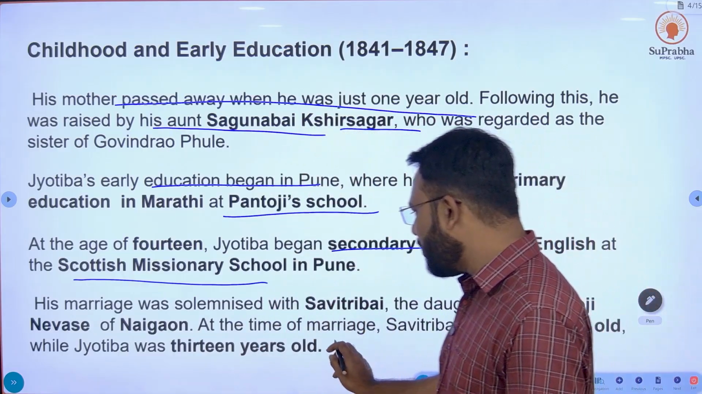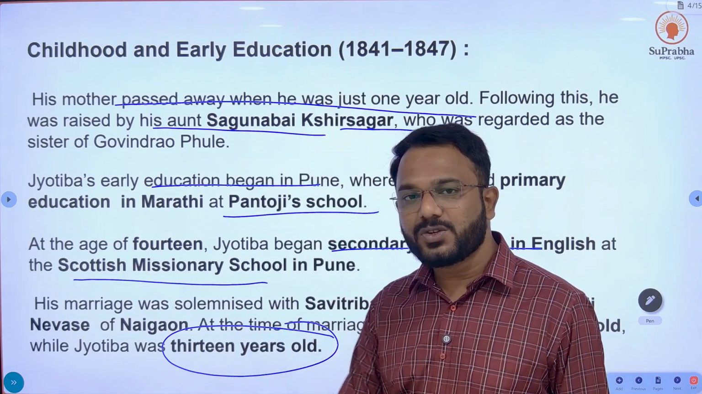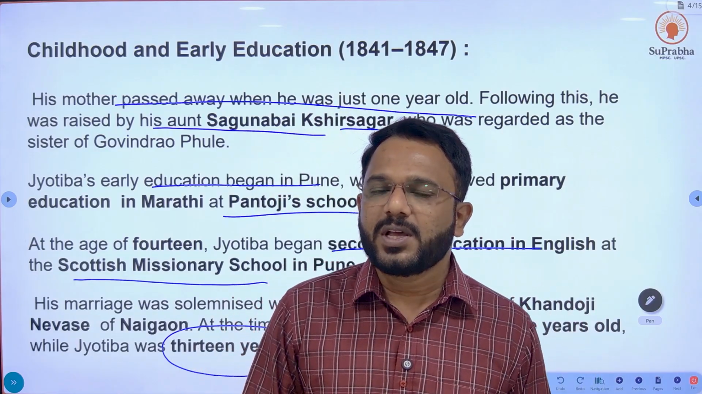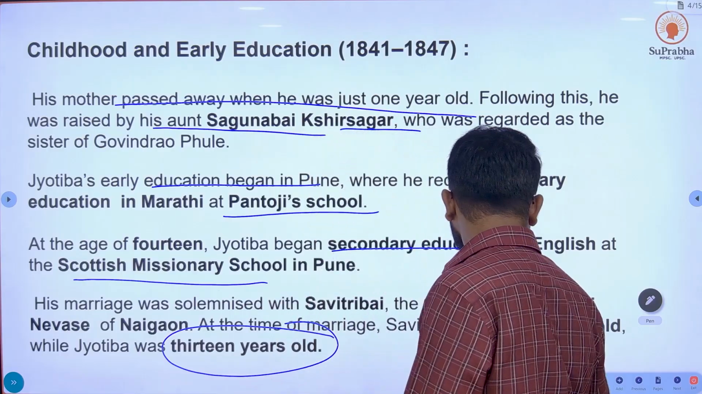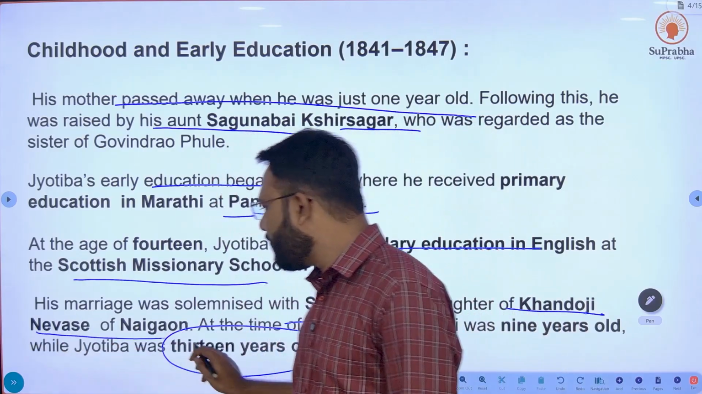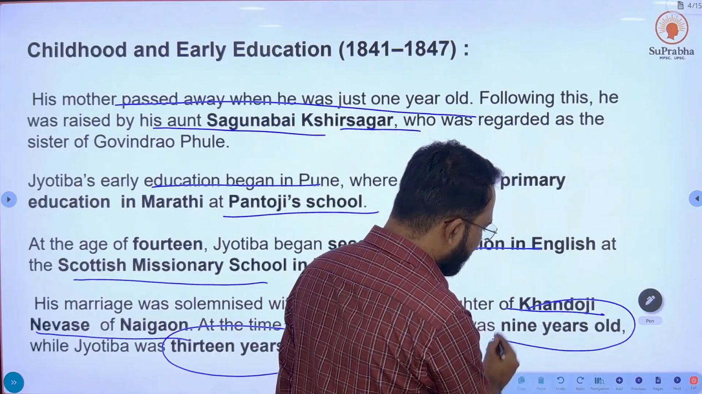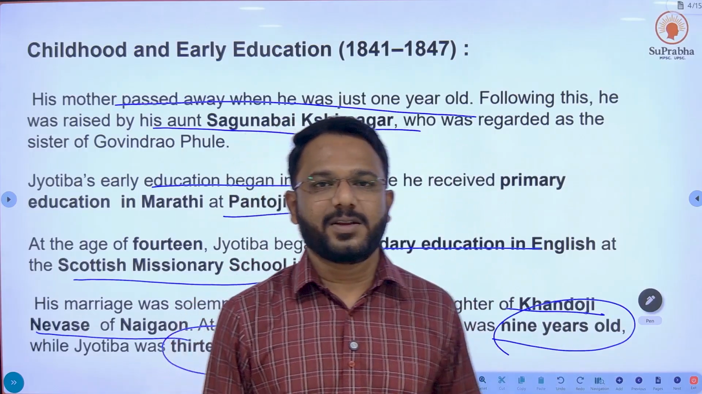At the age of 13 years, Mahatma Jyotiba Phule got married to Savitri Bai Phule. Savitri Bai Phule was the daughter of Khandoji Nevse of Naigaon. At marriage, Savitri Bai Phule's age was only 9 years.